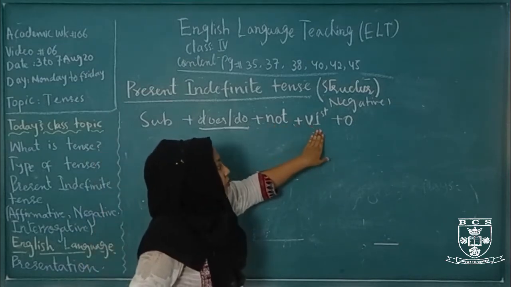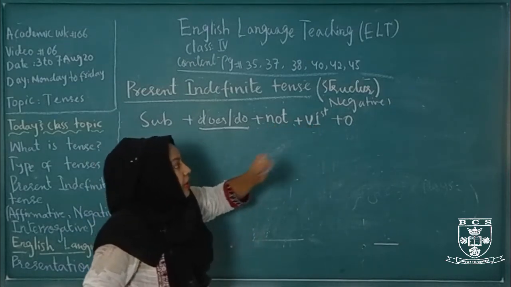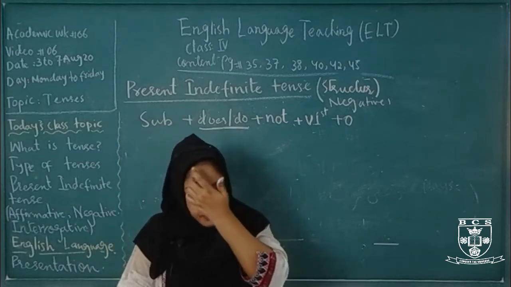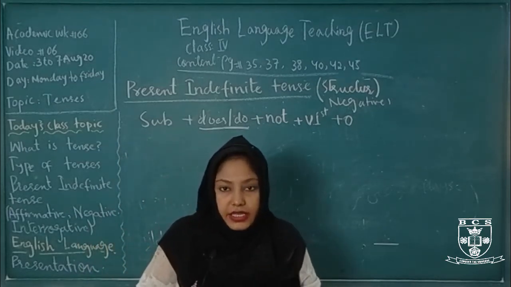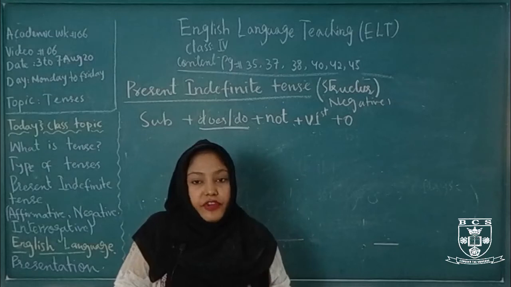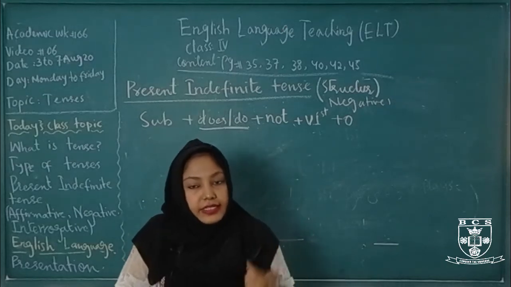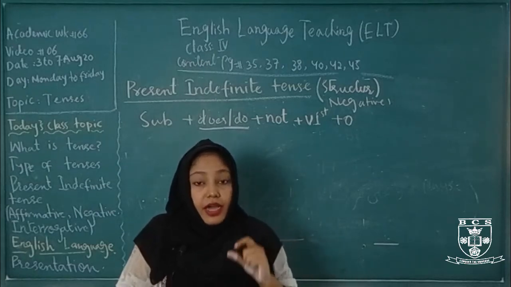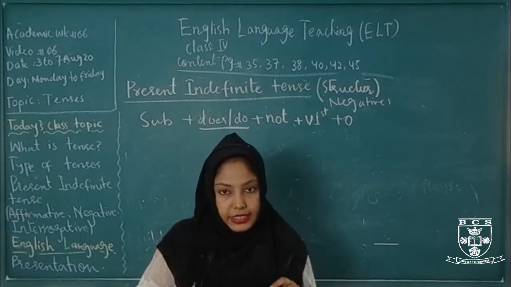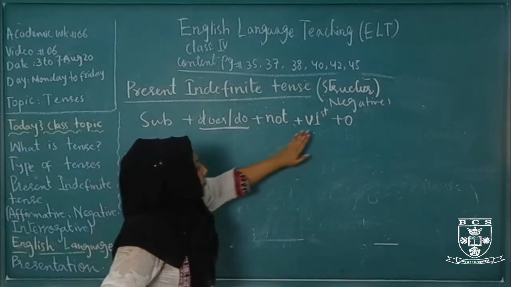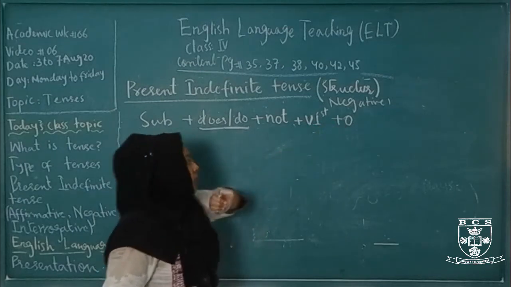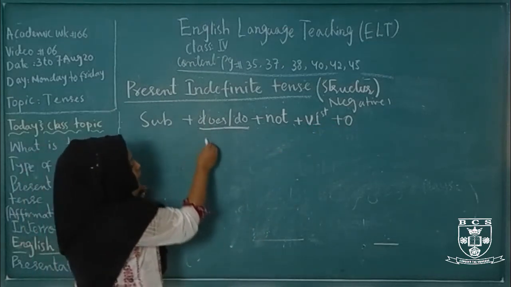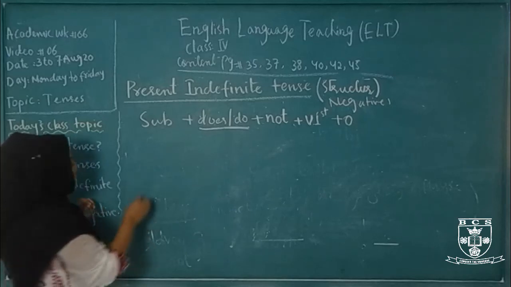Then first form of verb. In negative and interrogative sentences, we don't add S or IES with the first form of verb. The S, IES rule is only for present indefinite affirmative positive sentences. Then plus object.